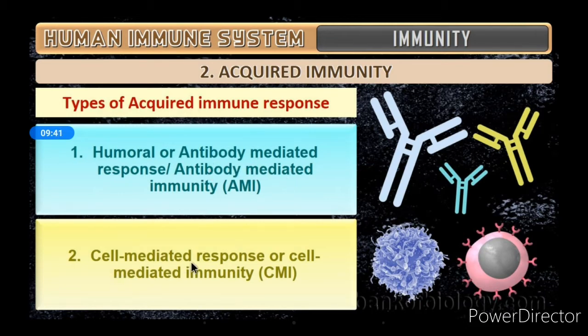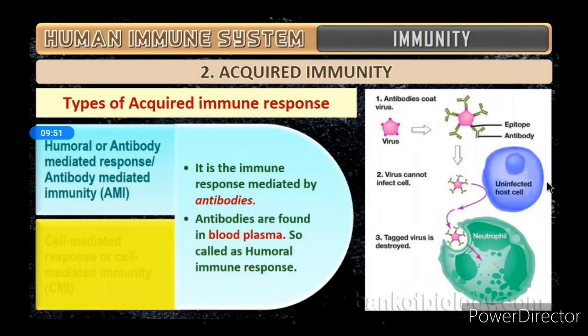And the other is cell mediated response or cell mediated immunity, CMI. Okay, now we will discuss these 2 responses. First is the humoral or antibody mediated response or immunity, AMI.